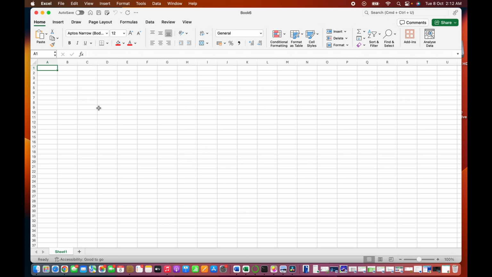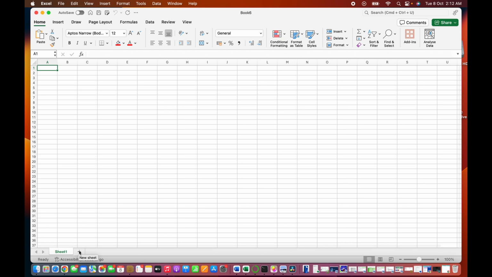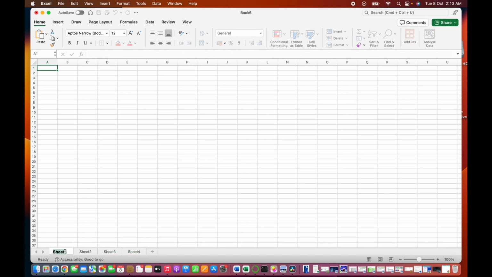Now, a workbook is a collection of worksheets. You can create as many worksheets as you like, and then they are created at the bottom left. We have sheet 1, sheet 2, sheet 3, sheet 4. We can rename the sheets.